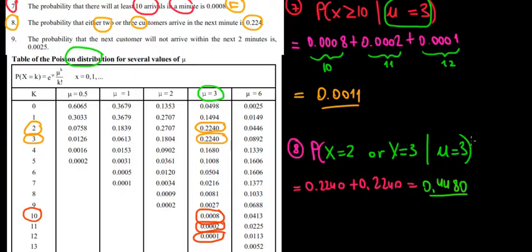Since on average we expect 3 people per minute, the probability of having 2 people or 3 people is quite high. I mean 44.8%. So 22.4% is the probability of having 2 people arriving in the store, given that the average is 3 customers arriving per minute, and the probability of having 3 people arriving in our shop, given that the average is 3 people, is also 0.22, so 22.4% probability. And in total, the fact that this is either or, so one probability or the other, we add them up and we get a 0.448 probability.